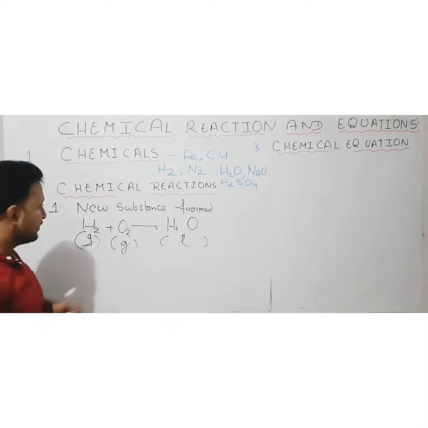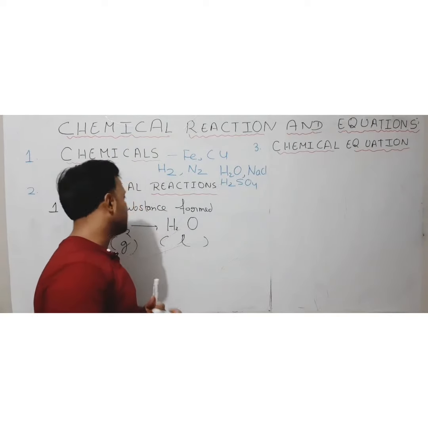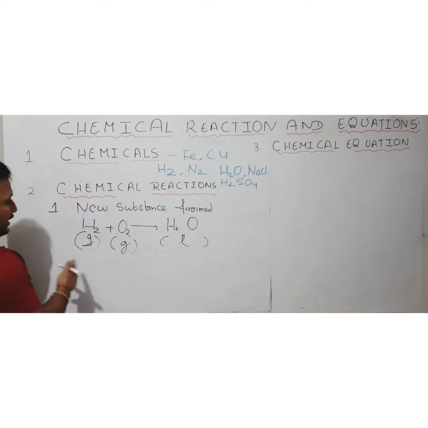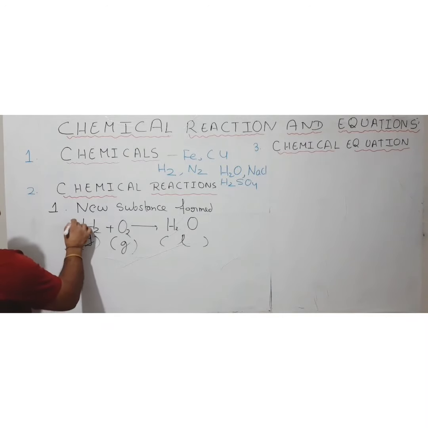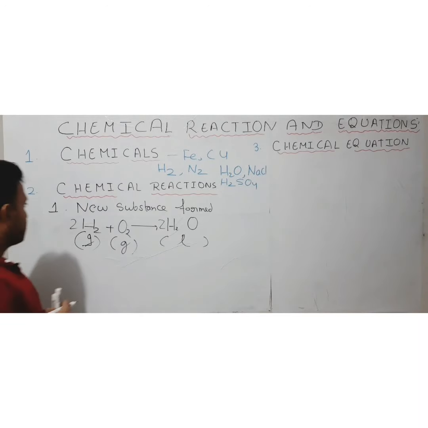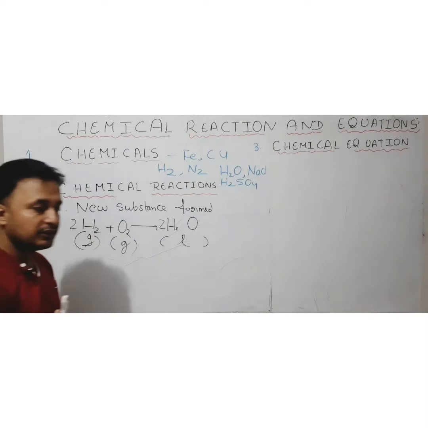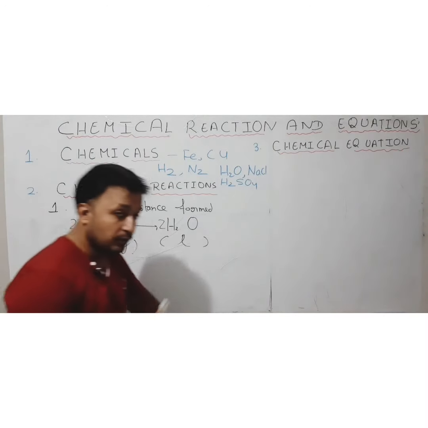Now this is not a balanced equation, so I am writing a balanced equation. I will be telling you later what a balanced chemical equation is. So I am writing it in a balanced form. So it will be like 2H2 + O2 → 2H2O, okay. So this is a complete balanced equation. So you understand the meaning of the chemical reaction and how the new substance is formed.